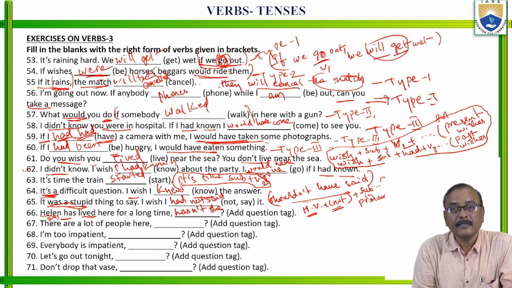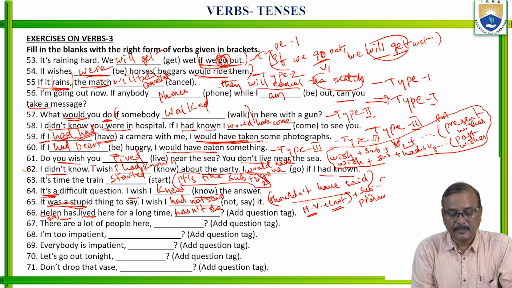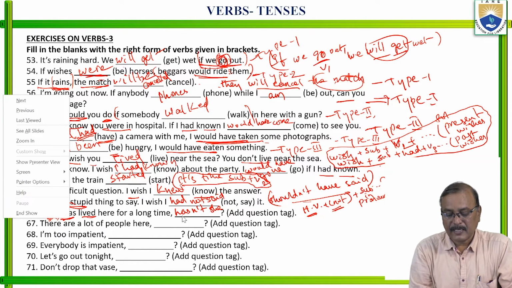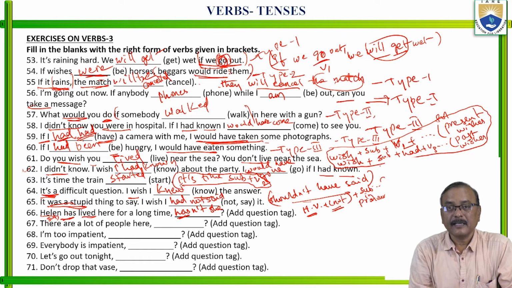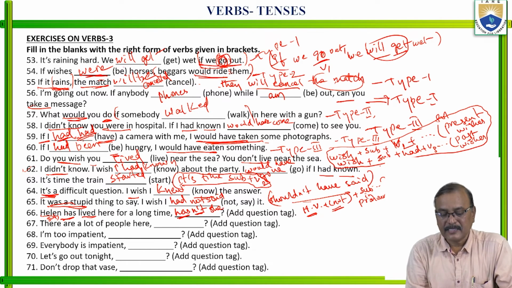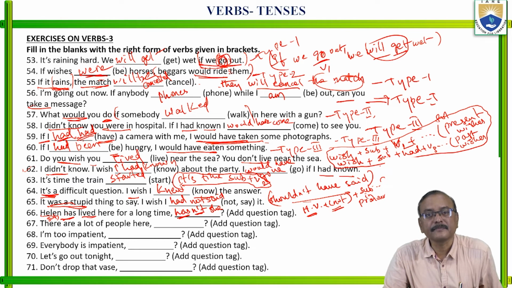Right? So in the question tag, what you are doing? You are bringing this helping verb has before the subject. Has is the helping verb. Then the statement is positive, so the question tag should be negative. Hasn't. Next, Helen. Helen is a noun, the subject is in noun form, so change it into pronoun form. Helen means she. Right? Hasn't she. Simply, this is the structure.